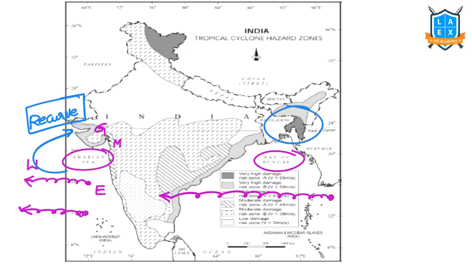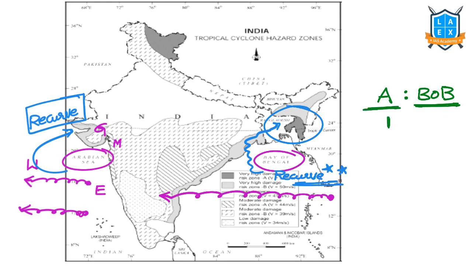The northeastern region and Bangladesh receive cyclonic rainfall due to recurving of the cyclone due to the wind shift. Pressure belts, wind direction shifts. Yes or no? Because of that, recurving happens. Recurving leads to this cyclonic rainfall in Gujarat and Maharashtra on the Arabian side, and northeastern states and Bangladesh on the Bay of Bengal side. There's one more important fact that we need to remember. If we compare the Arabian Sea and Bay of Bengal, the intensity of cyclones is more in the Bay of Bengal compared to the Arabian Sea. And the number of cyclones forming over these two water bodies is also different, 1:4.